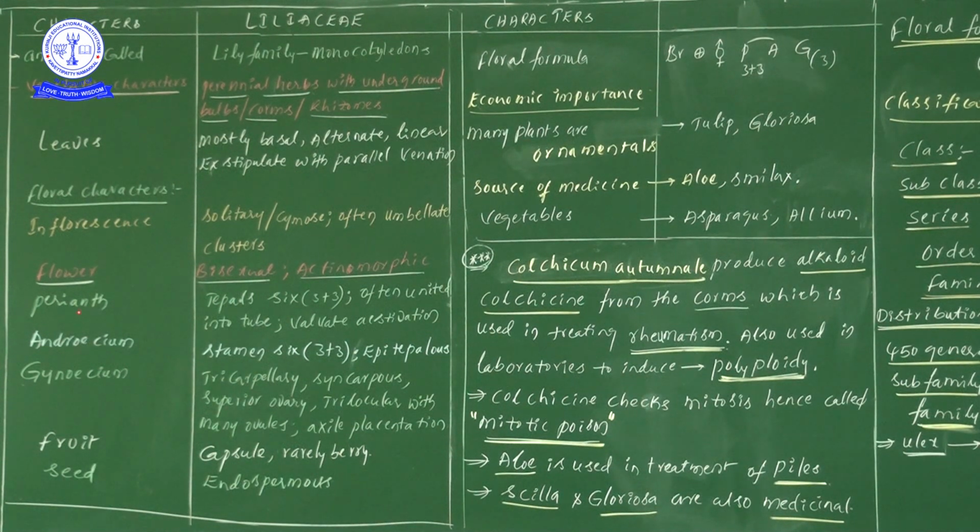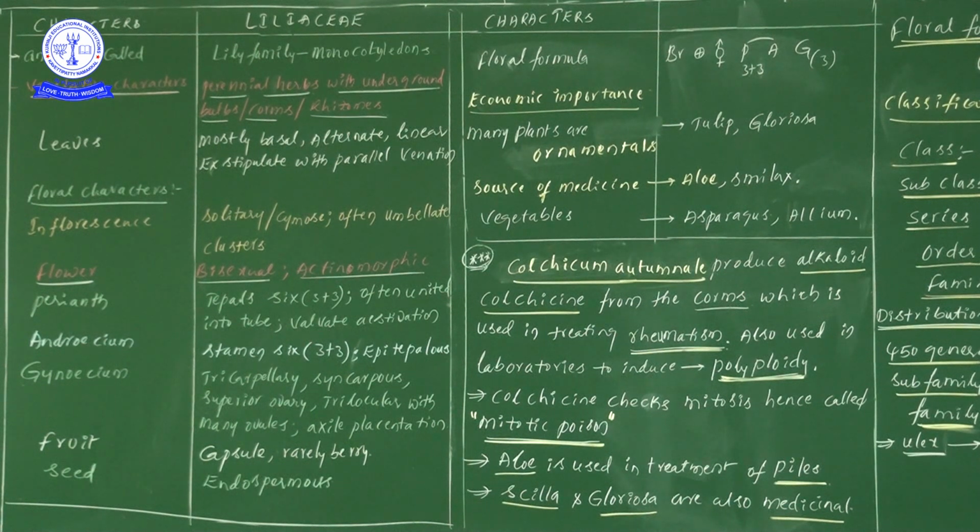So what are the perianth members? Tepals. Tepals are 6, and the arrangement is 3+3, and often united into a tube like structure.